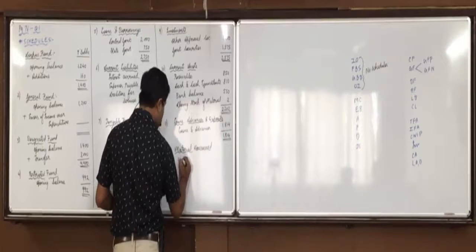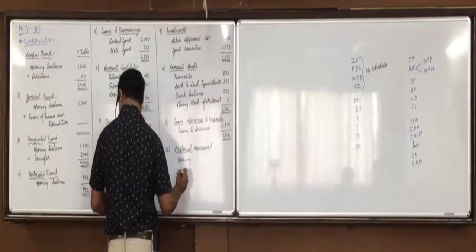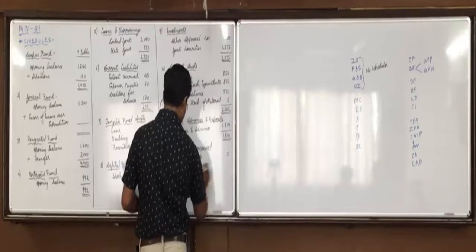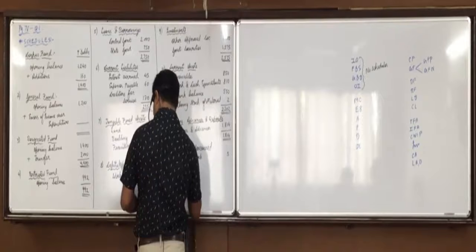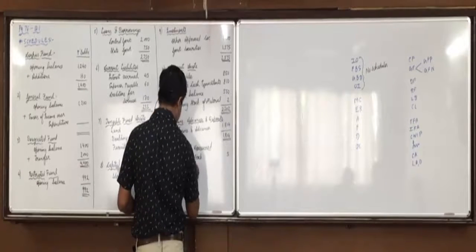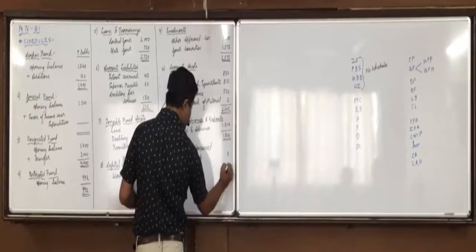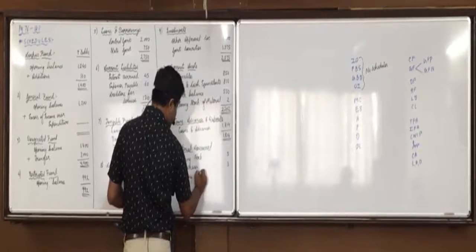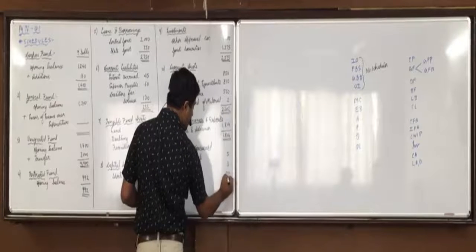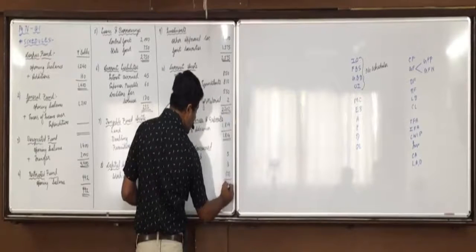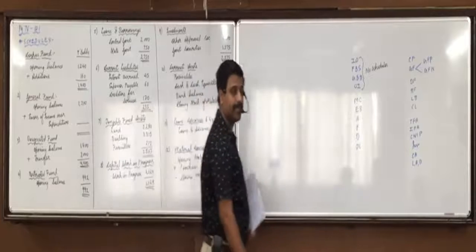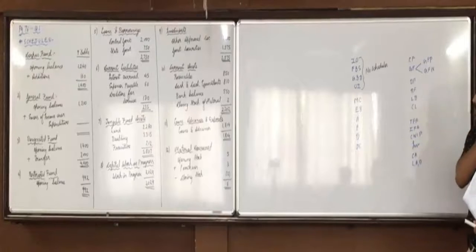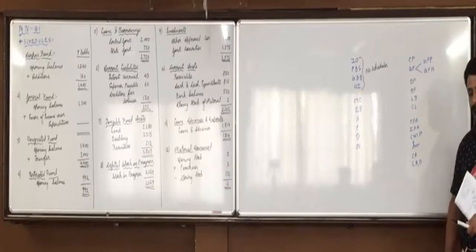That will include opening stock 5, plus purchases during the year 3, minus closing stock 2. So 5 plus 3 is 8, minus 2 is 6. Did everyone complete up till material consumed? Yes, sir.